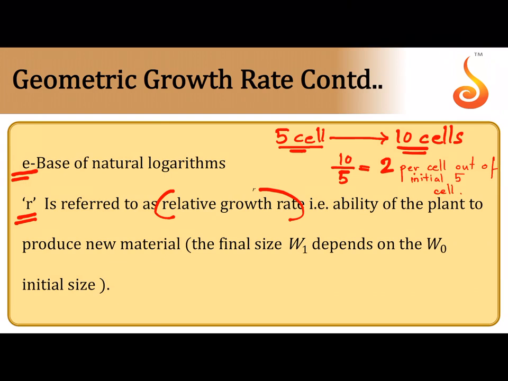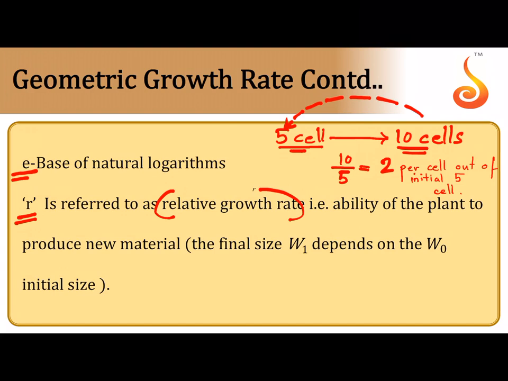So whenever we talk about relative growth rate, you are taking the final growth rate and expressing it with respect to each unit of the initial parameter. So per cell, how much has each cell contributed to growth? Each initial cell has contributed 2 units of growth. As a result, 5 twos are 10.